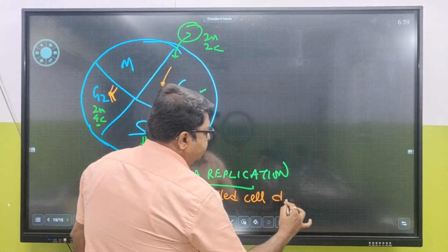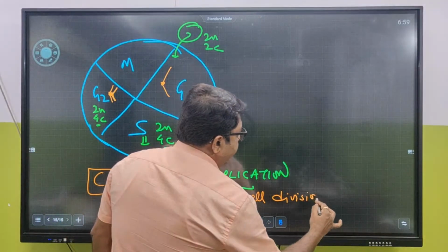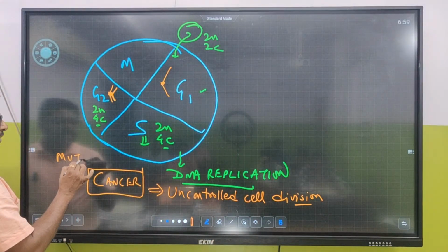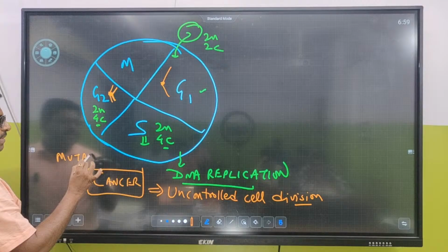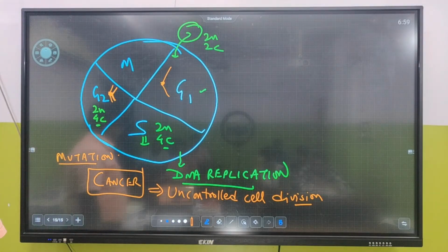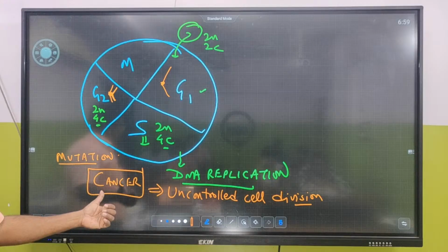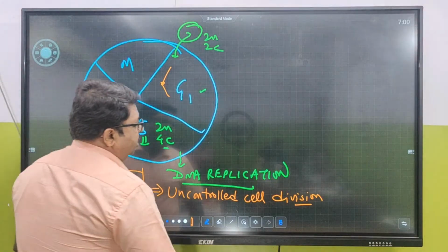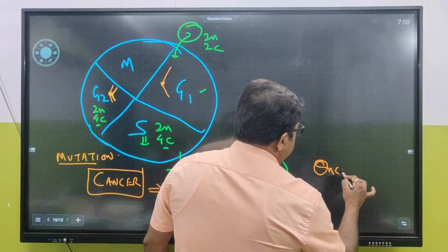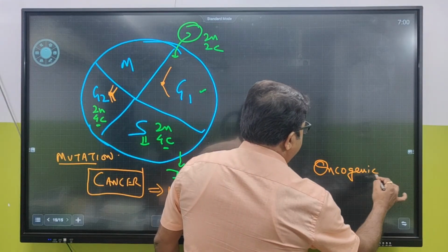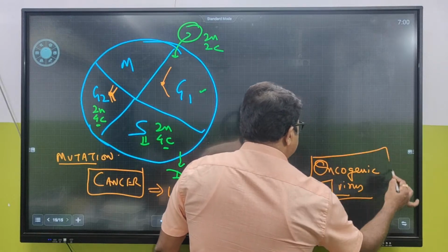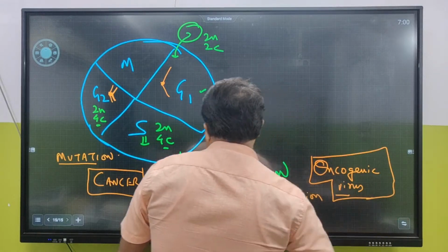Uncontrolled cell division leads into cancer. So definitely, cancer का major reason क्या है? Cancer का major reason है mutation. Mutation is a major reason. Though cancer is also genetically determined, क्योंकि there are some virus which are oncogenic virus. Oncogenic virus भी है, वो different issue है. जब पढ़ाएंगे कैंसर तब हम देखेंगे. क्लास 12 में we are going to study cancer topic.